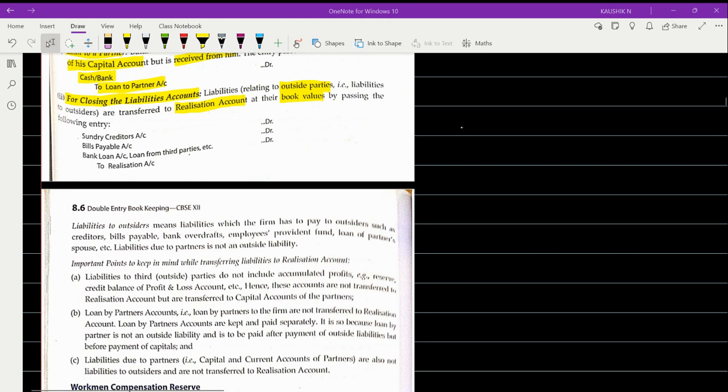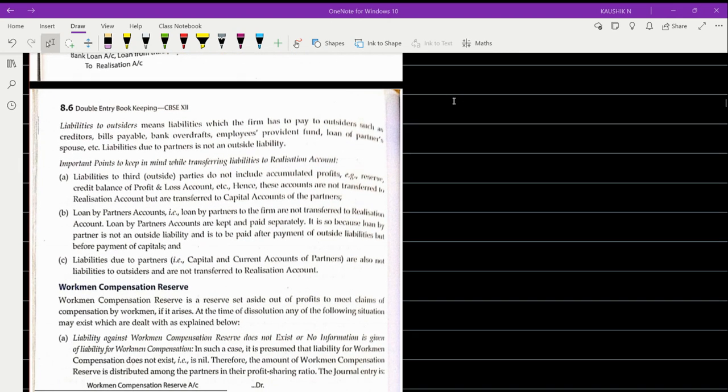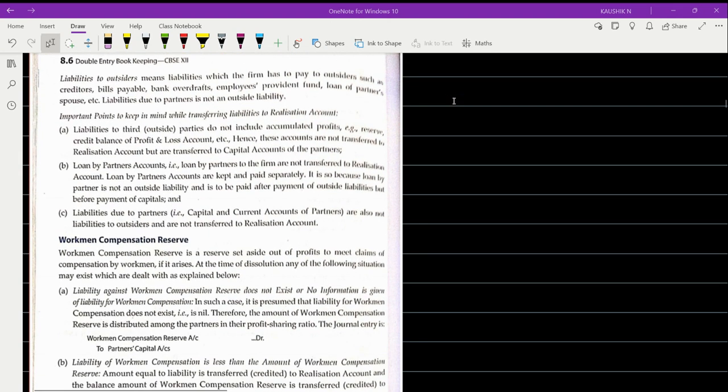Now you can see here that for closing the liabilities, sundry creditors, bills payable, bank loans, all these will be in the debit and realization account will be in the credit. So whatever we discussed in the ledger format in yesterday's session, the same we have discussed in the form of journal entries in today's segment. Is this clear to you? We even discussed in detail which to be taken, which are not to be taken, and why.